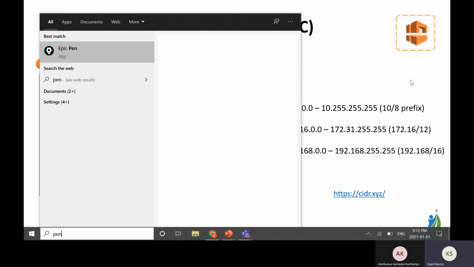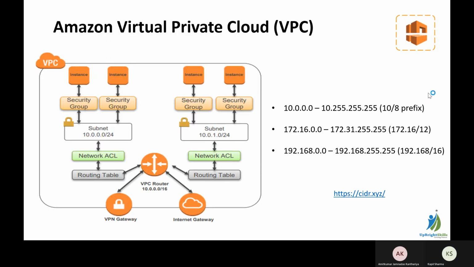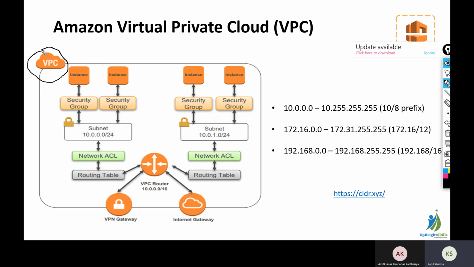Let me start then. This is what we are going to start with, Amazon VPC. This is what we are going to create in our practical lab. We will be creating one VPC in one of the regions. If we are in North Virginia, we will create one VPC in North Virginia, and below that we will create one network range. We will choose any one of these network ranges. These are the ranges which can be used as private subnet ranges in Amazon.